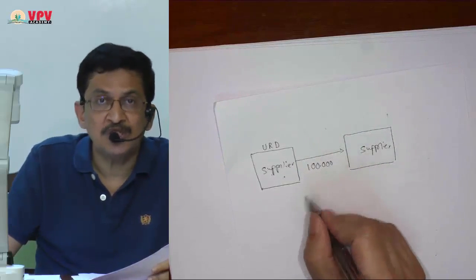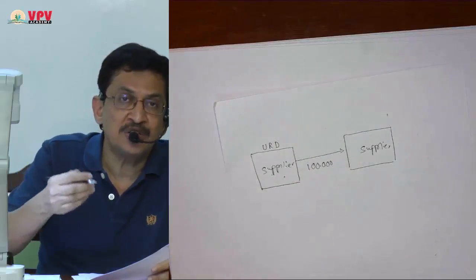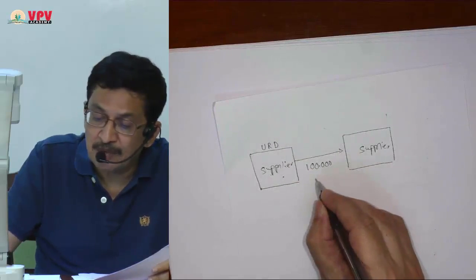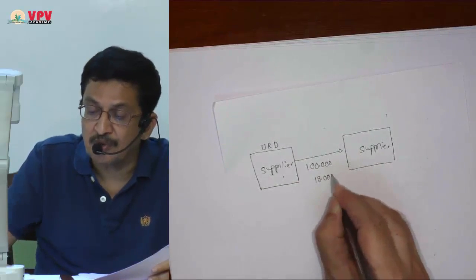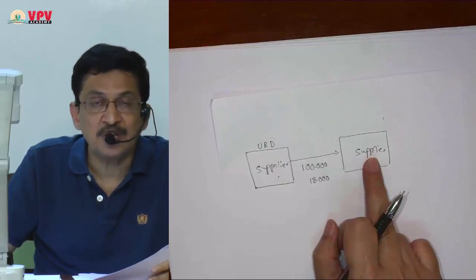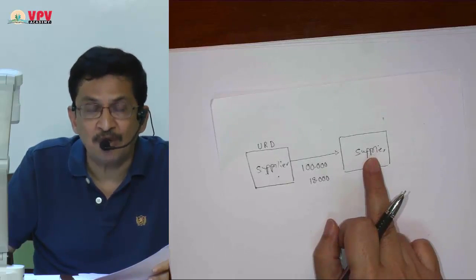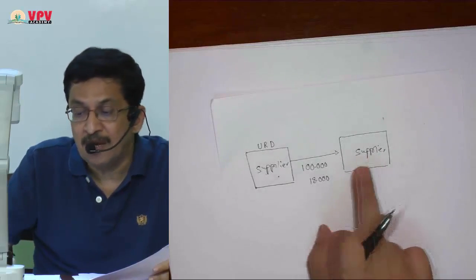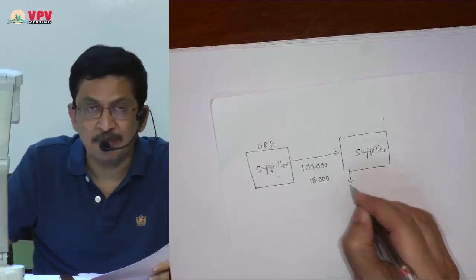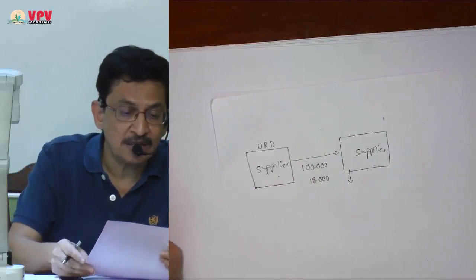Suppose total GST payable on this, including CGST and SGST, suppose total GST payable is 18,000 rupees. If your supplier is unregistered, by default reverse charge become applicable and GST liability on this will have to be paid by recipient. That is what the next section is saying.